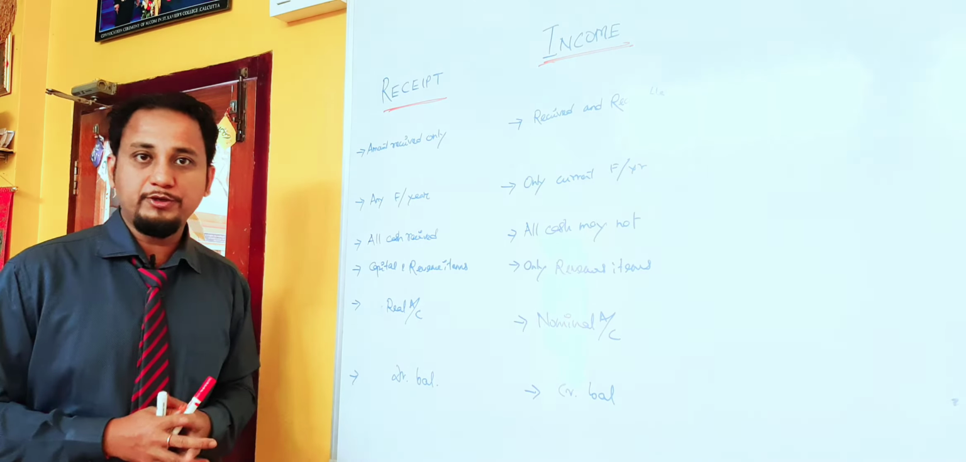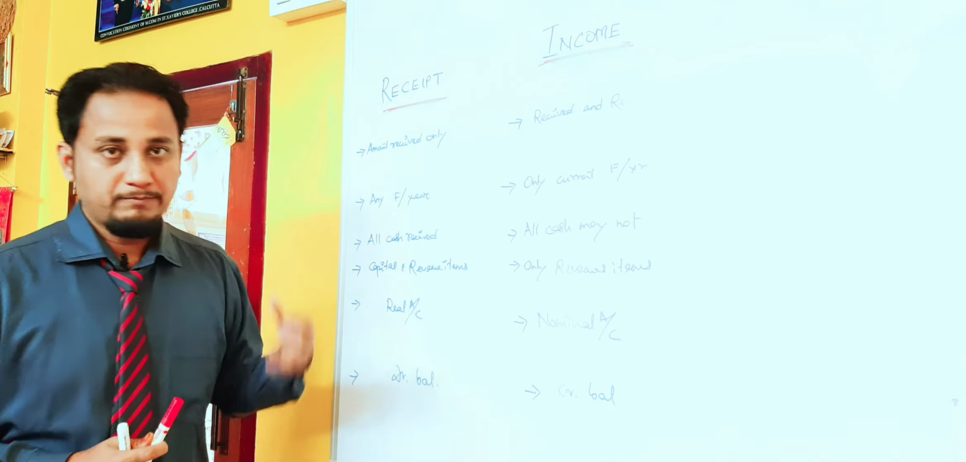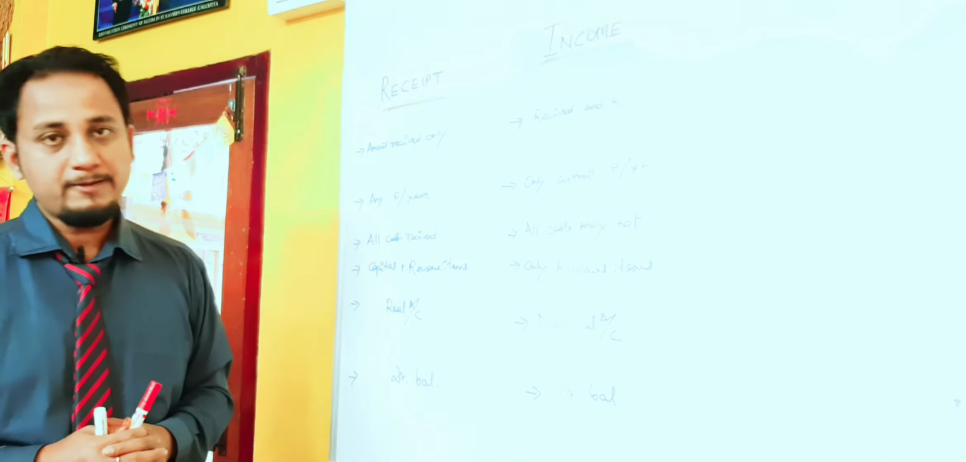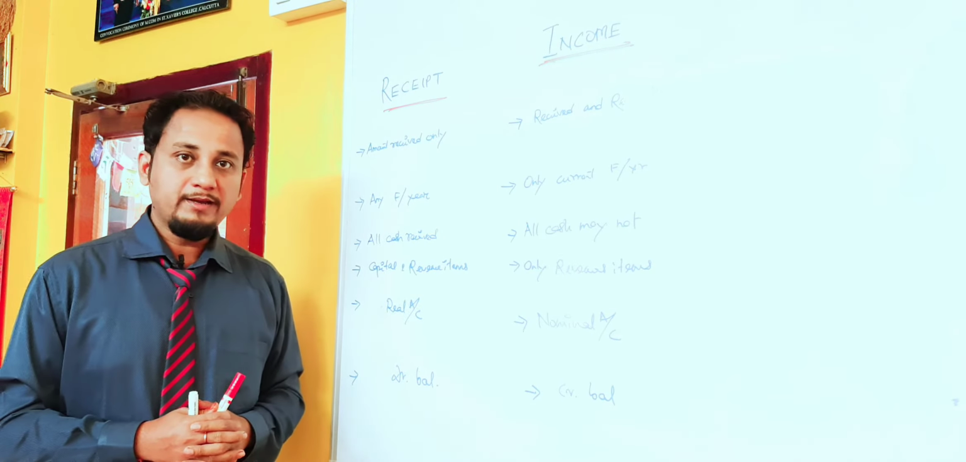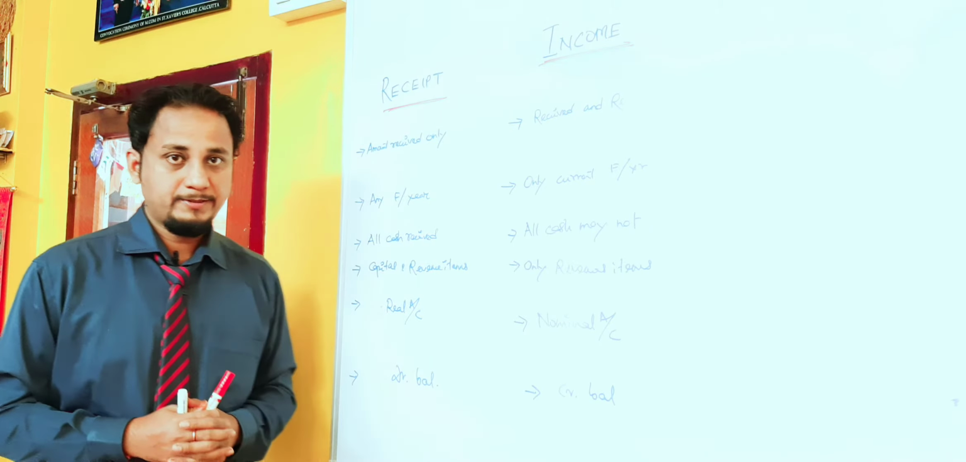Next point, the receipt includes both capital receipt as well as revenue receipt. In the previous video, we have already discussed what are capital items and what are revenue items. But when you talk about the receipt, be sure that it includes both the capital receipt as well as the revenue receipt. But when you talk about the income, it includes only revenue receipt. It does not include capital receipt.